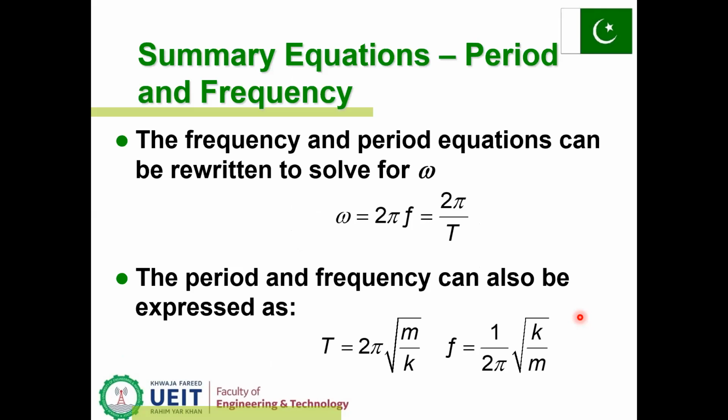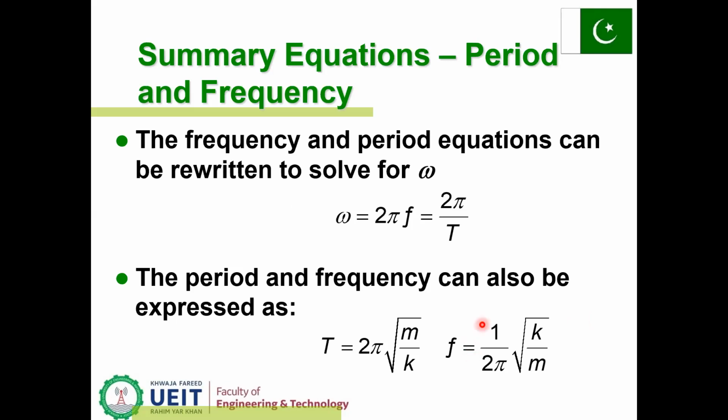Summary equations: omega is equal to 2 pi f, equal to 2 pi over T, and this is the angular frequency, or angular velocity omega. The period and frequency are related as T is equal to 2 pi root m over k, and f is equal to 1 over 2 pi root k over m.